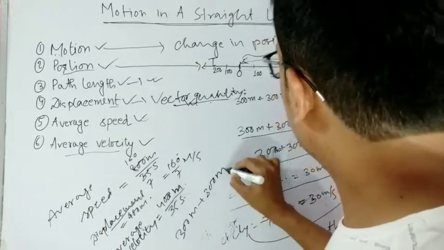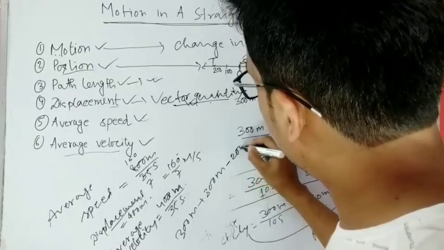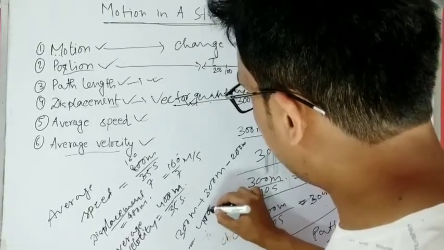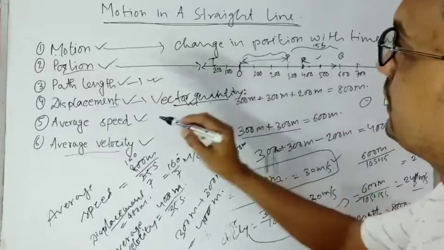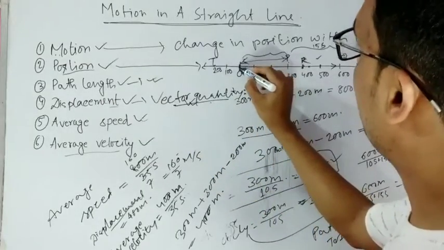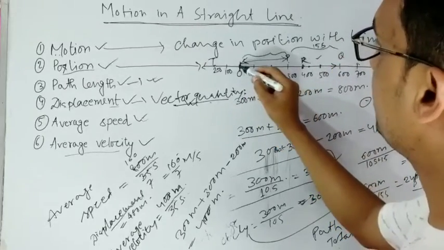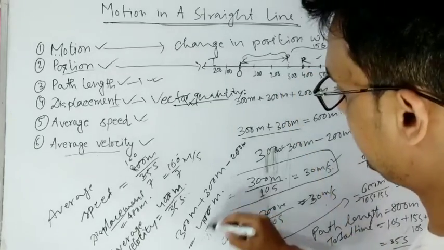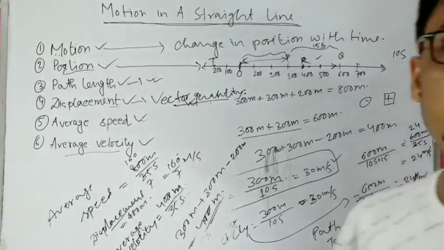Then Q to R, it is negative, so it will be minus 200 meter. So it will be 400 meter. Or you can just think that in case of displacement, you have to think how far the final point is from the origin. It is just 100, 200, 300, 400, and this is also 400. Okay, so this is how you find displacement.